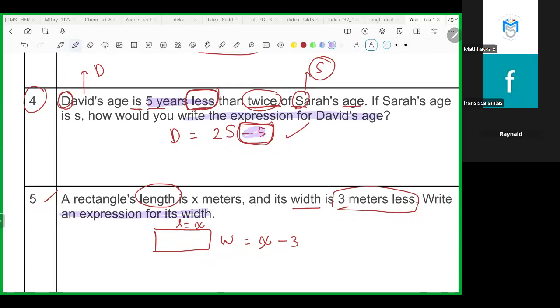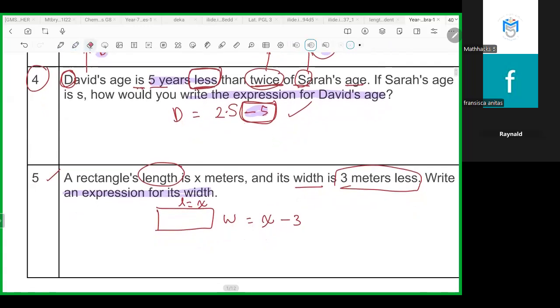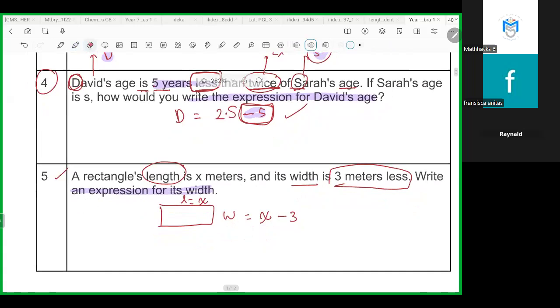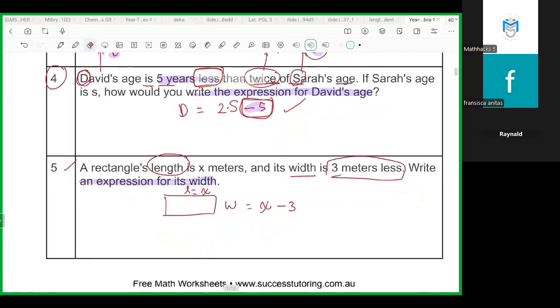David in here as D. Sarah in here as S. Twice means two times of S. Thrice means three times of S. Is there any questions? A little bit slower or it's okay?